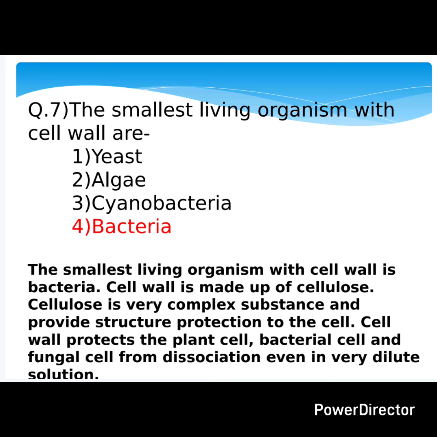Cell wall is made up of cellulose. Cellulose is a very complex substance and provides the structure protection to the cell. Cell wall protects the plant cells, bacteria cells and the fungal cells from the dissociation even in very dilute solutions. So, the answer is bacteria.